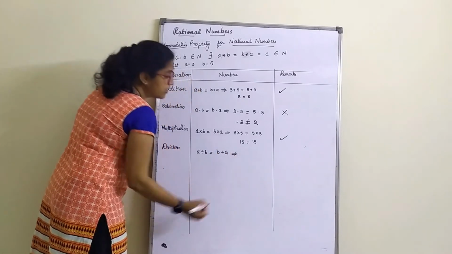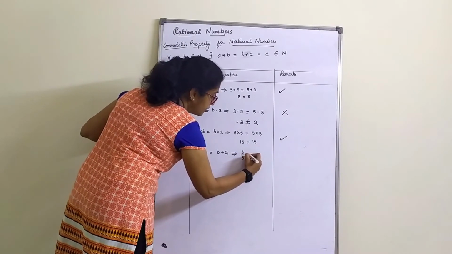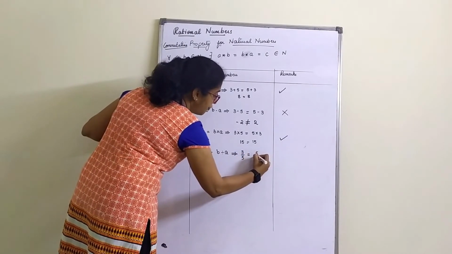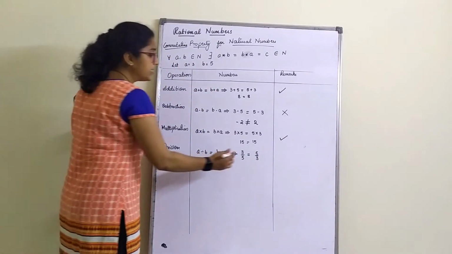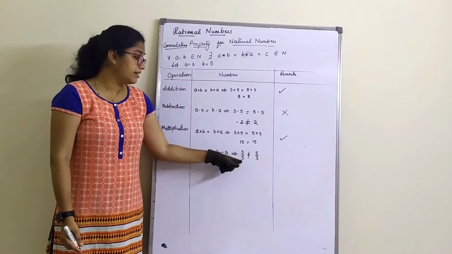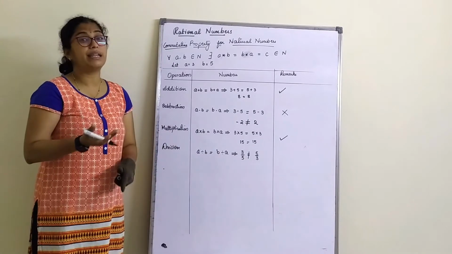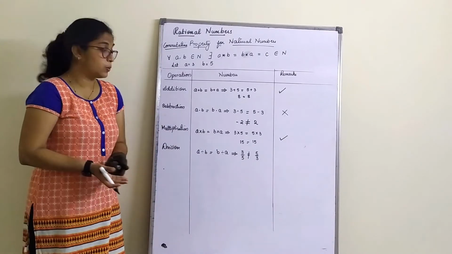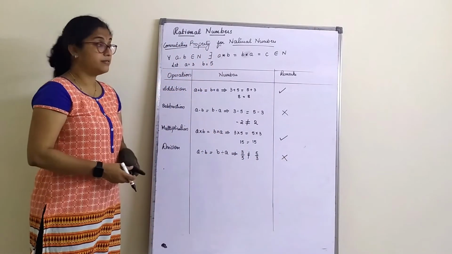So here if you check, 3 divided by 5 should be equal to 5 divided by 3. Do you think they are equal? No, it cannot be equal. Because again when you divide, this you will get in terms of 0.6, this you will get in terms of 1 point something, which is not equal. This shows that division does not hold good.